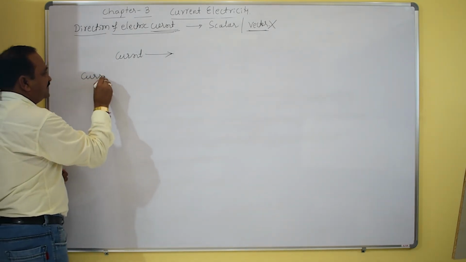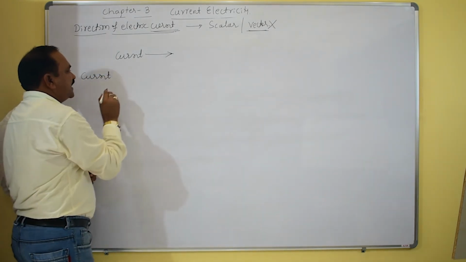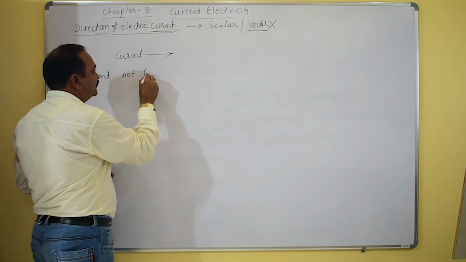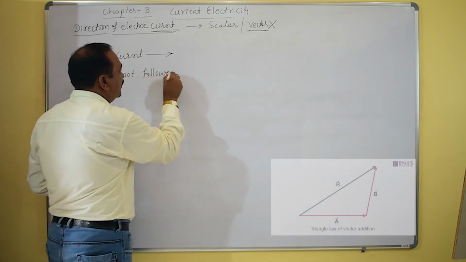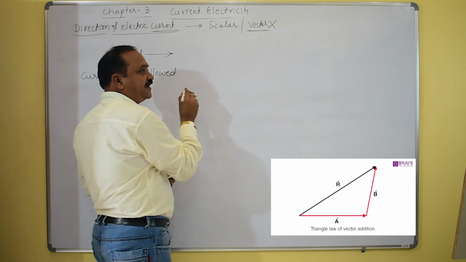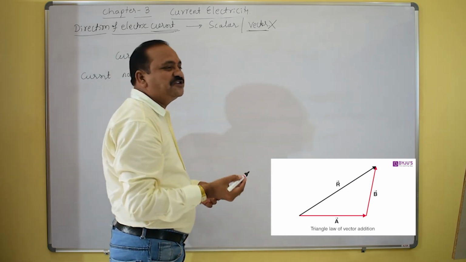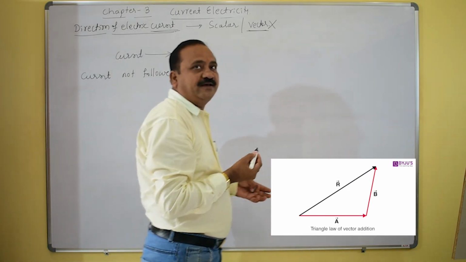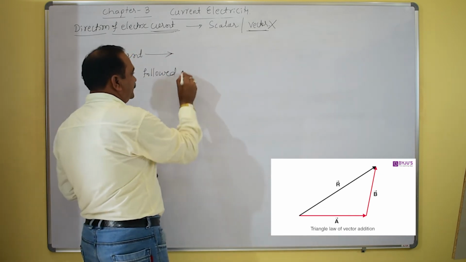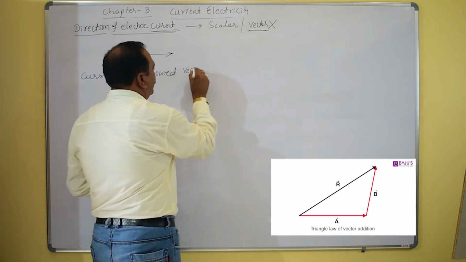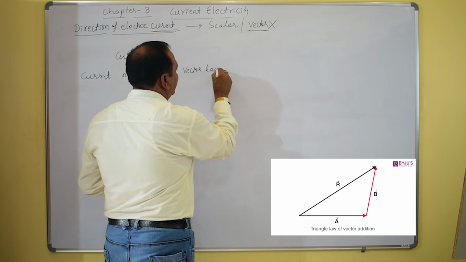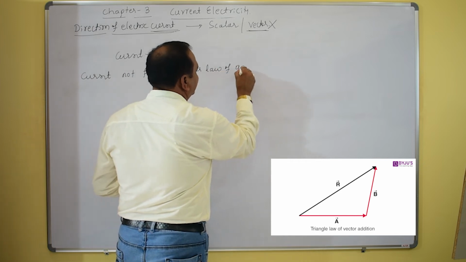The current does not follow the vector law of addition.